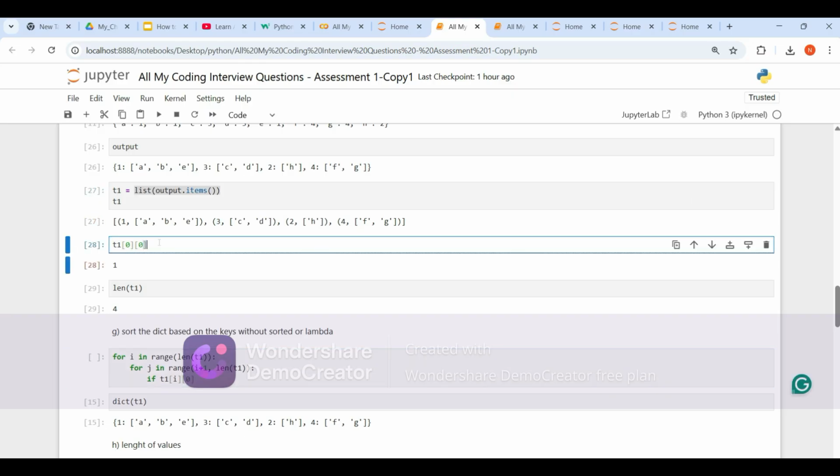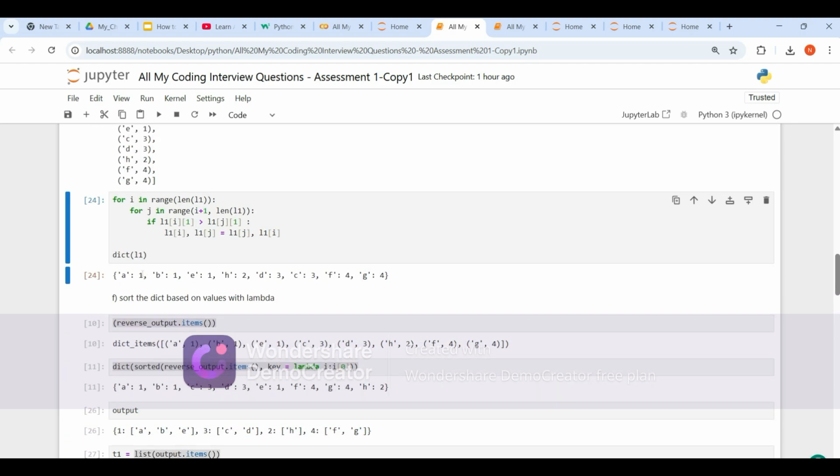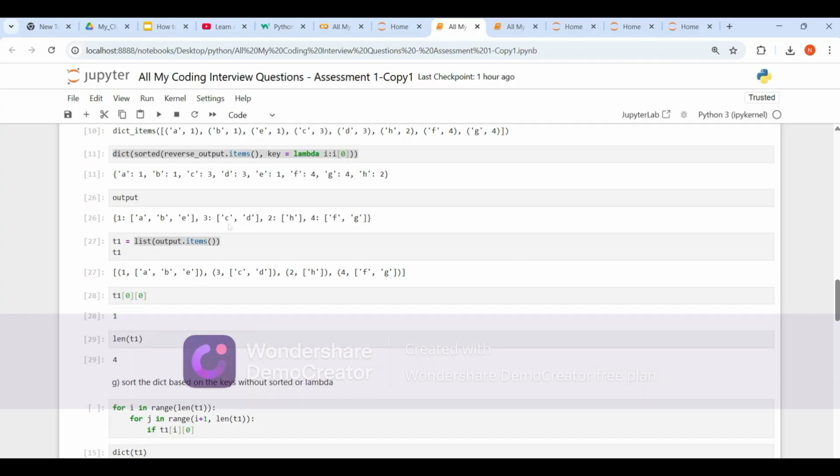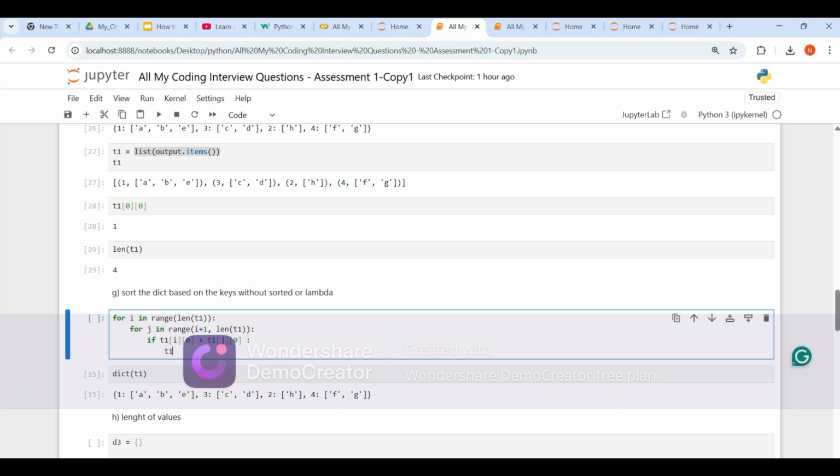See, I have printed here. This is the first element and the key is in the zeroth index, right? But earlier we sorted based on the values, because of that we had taken 1 there. Only a small change, it is 0. Okay, if t1 of i of 0 is greater than t1 of j of 0. Sorry, it should be j, right? We are comparing i versus j. Then t1 of i comma t1 of j is equal to t1 of j comma t1 of i.